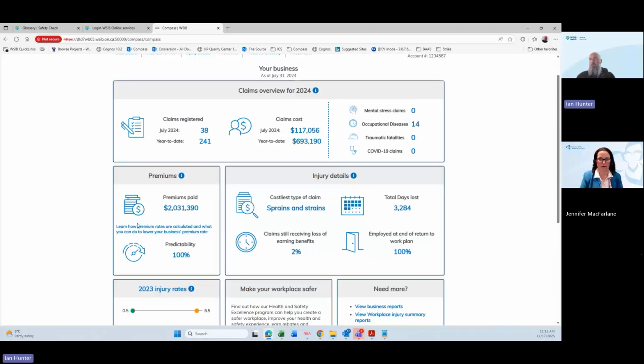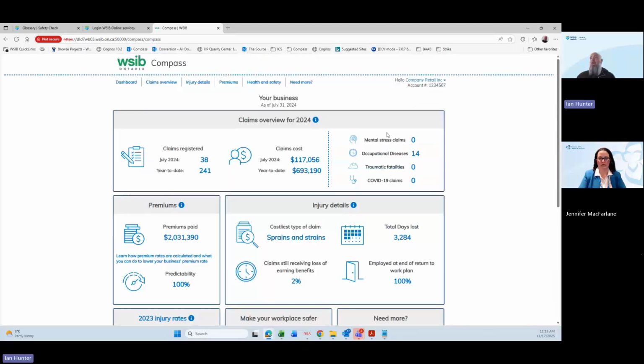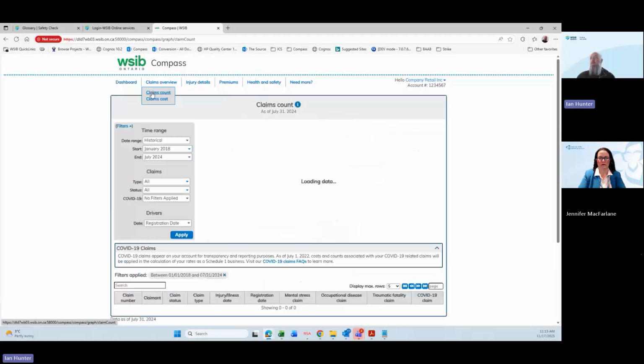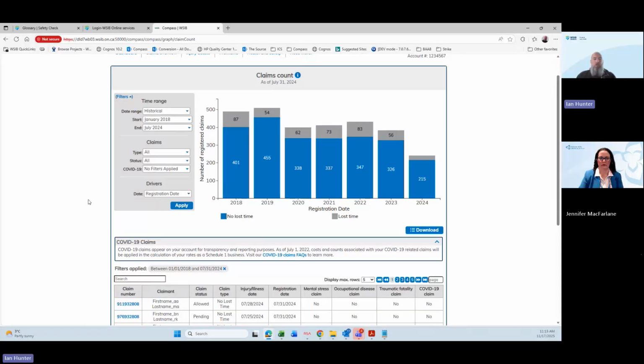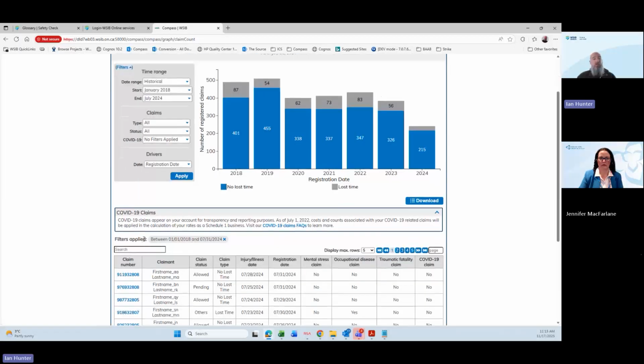Again, you'll notice as I was hovering over here, everything is clickable. So you can click on anything that's available here and it'll take you to the detailed data that makes it up. Or it's also available through our drop-down menus at the top. So I'll start with our claim count information. So here we can just look at an overall view of what the claims per year look like. Every graph that we look at in Compass is going to be set up the same way. It's going to have some filtering options on the left, the graph on the right, and detailed data down below.